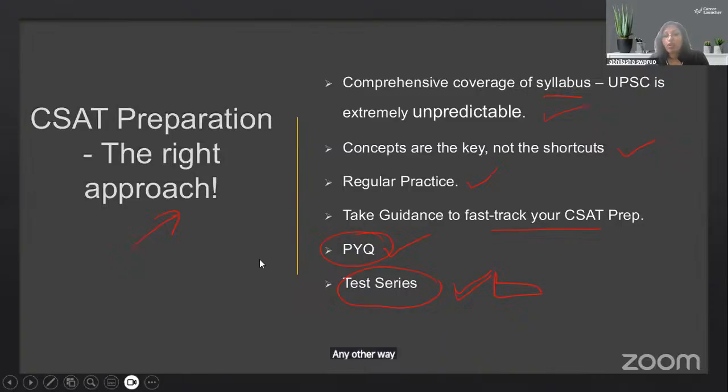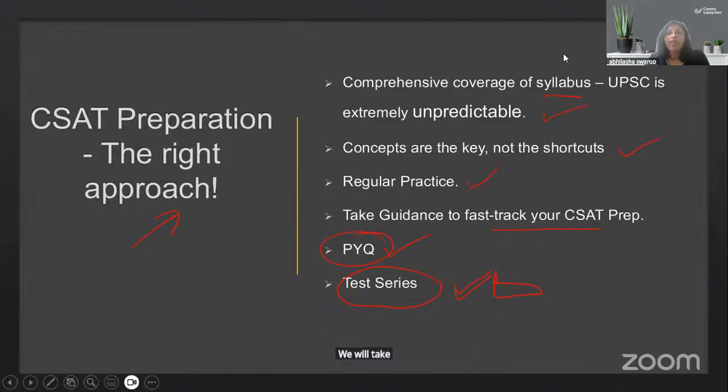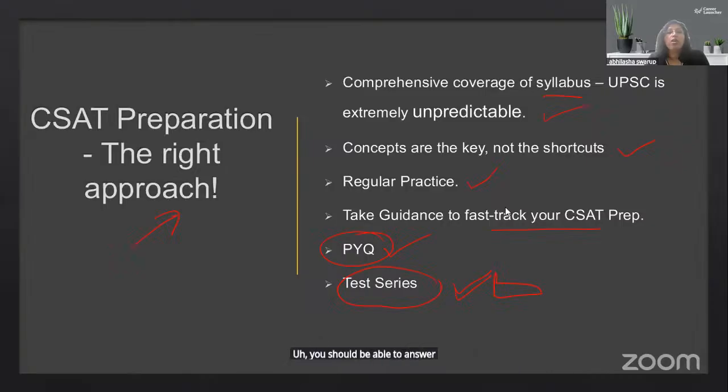All right, I have a few PYQs here which I want to discuss with all of you, so we will take a look. I will try and see if I can put out a poll. No, I will not be able to put out a poll. You should be able to answer in the chat box. Let me see if I'm able to type.